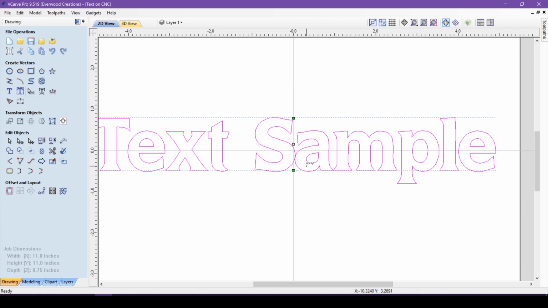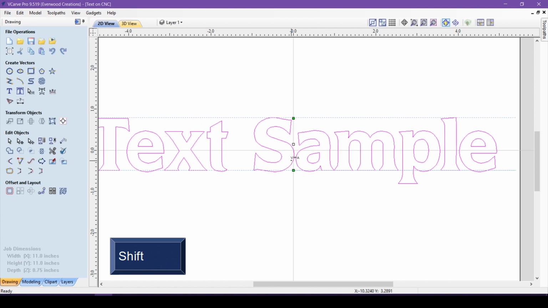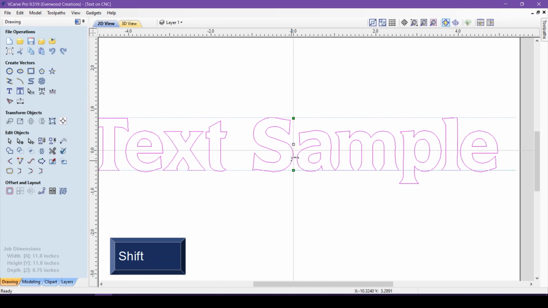When you put your mouse over the word, you can see the letters V and A with two little arrows between them. The arrows signify which direction the letters will be moved, either toward or away from each other. Here, the arrows are pointed toward each other. If I click between two letters, they will move accordingly. Now that's the opposite of what I want, so I need to hold down the Shift key. See how the arrows are now facing away from each other? If I click now, the letters move farther apart.